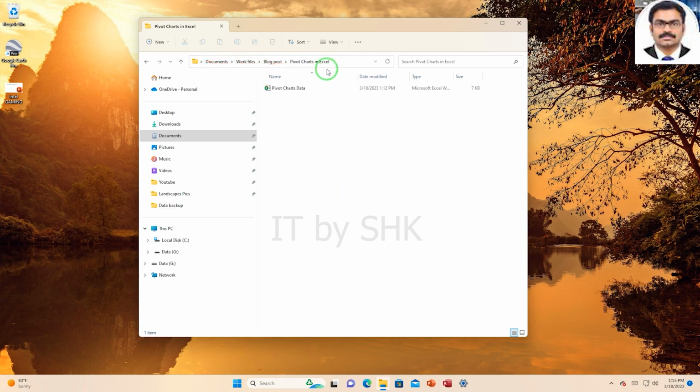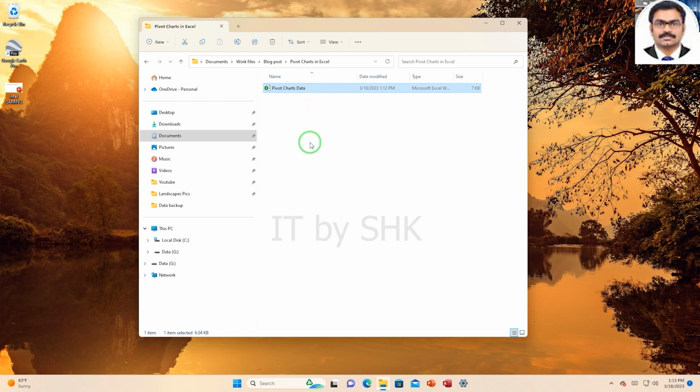Now you can always tell where you are by taking a look up in this little path name area. This is going to show you all of the folders that you have navigated through to get to your current location. So I can see I went through documents, work files, blog post, pivot charts in Excel.